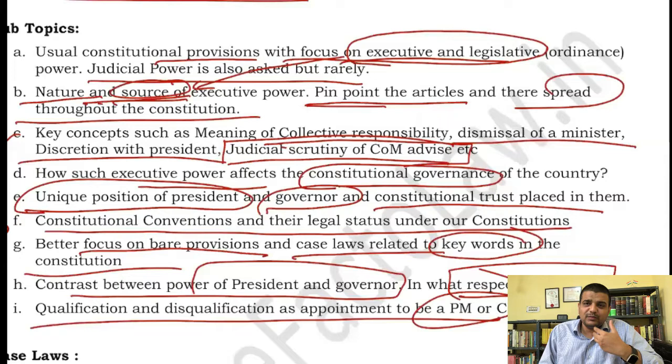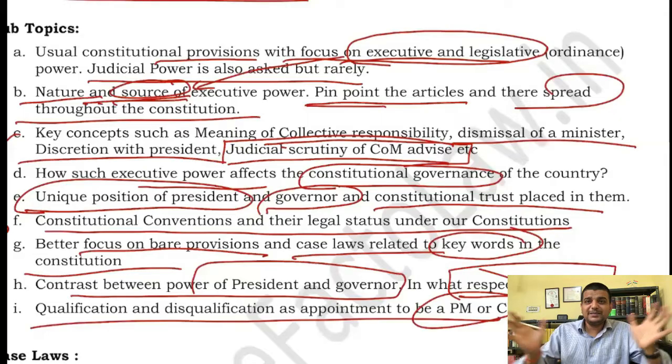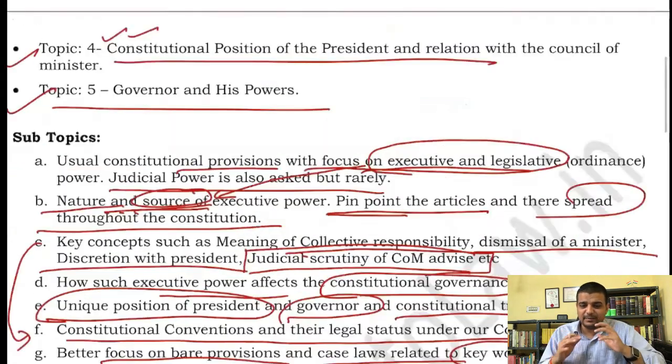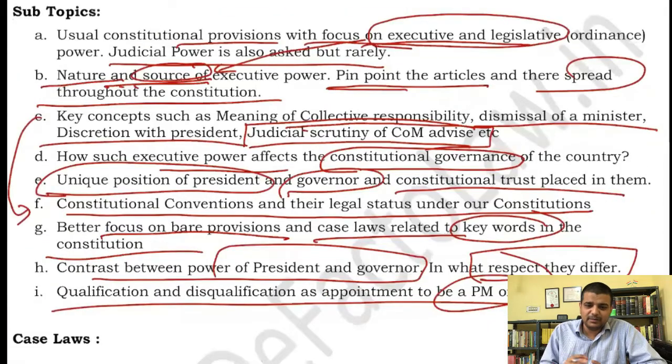Similarly, if you read the article related to the Council of Ministers, the word minister has been used two times. In one clause the word minister does not include the prime minister, in the other clause the word minister does include the prime minister. Understood? So that is something you should try to understand and study. There is a very huge spread of these two topics, so you have to read a lot. Obviously I will send you this PDF, but please study each and everything that is given there.